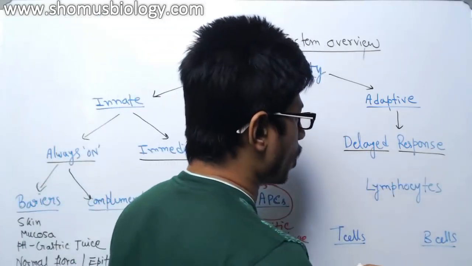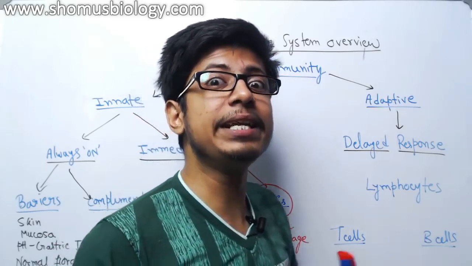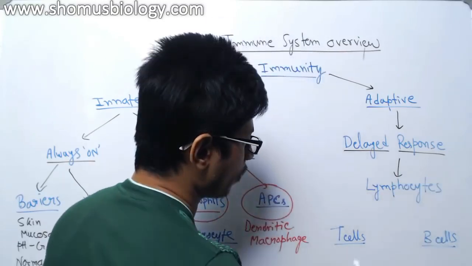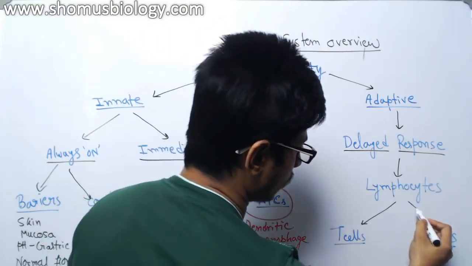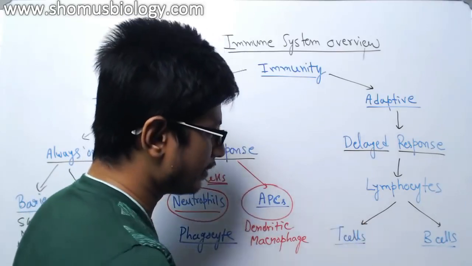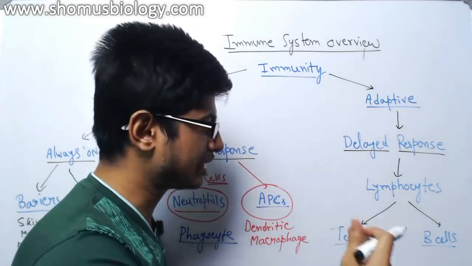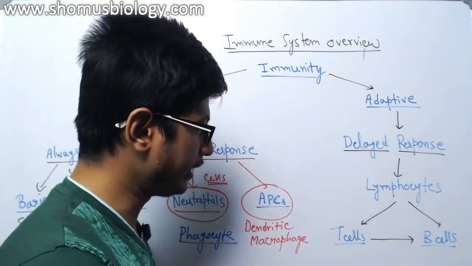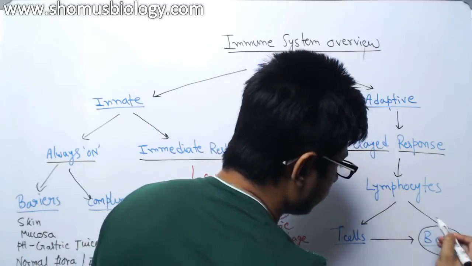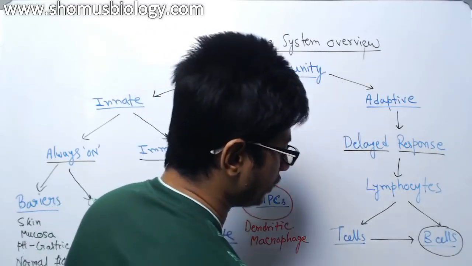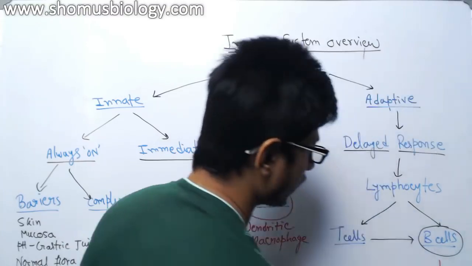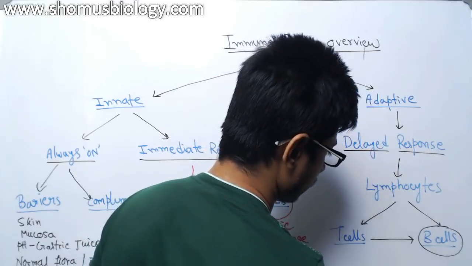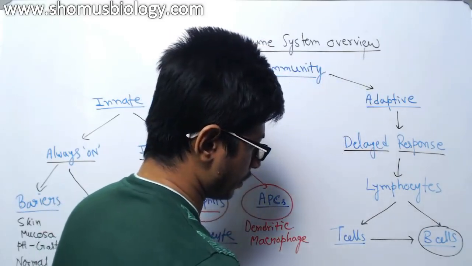But this delayed response will produce cells known as lymphocytes. There are two types of cells produced among the lymphocytes. One is called the T cell, another one is called the B cell. T cells help other cells. For example, T cells activate B cells further along the line. Once B cells are active, B cells will produce antibodies. They will produce lots and lots of antibodies. So let me take a different color to highlight this one. Let's say this green one.